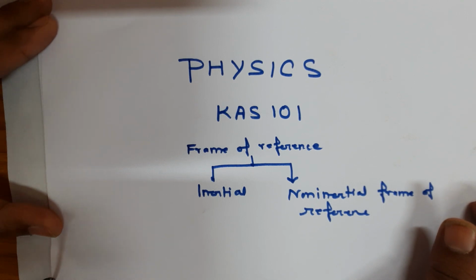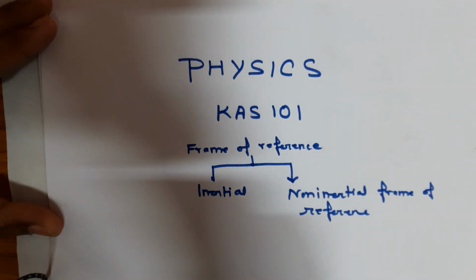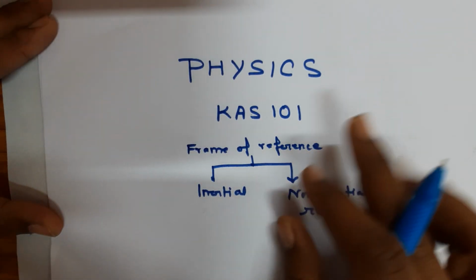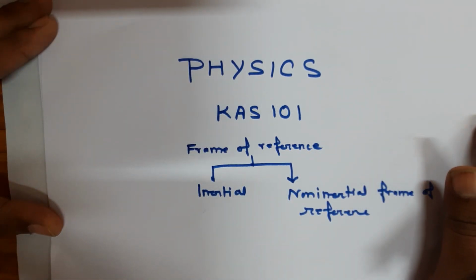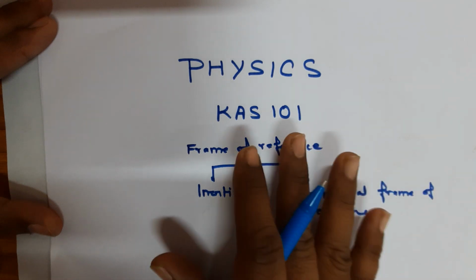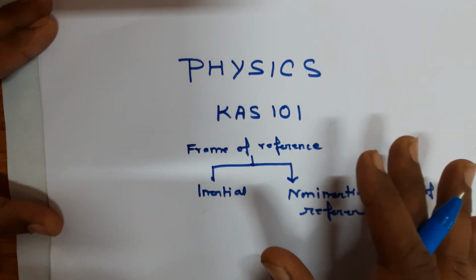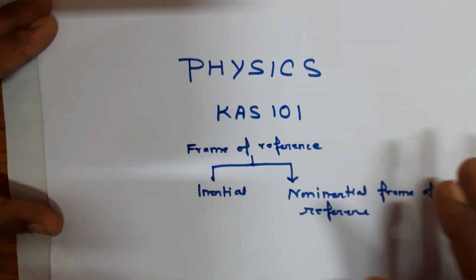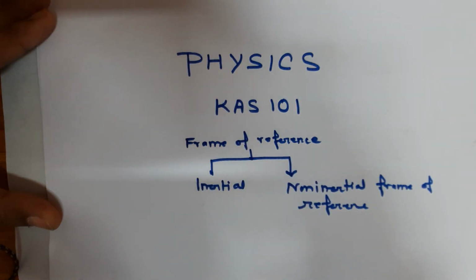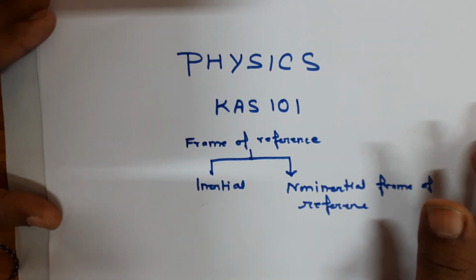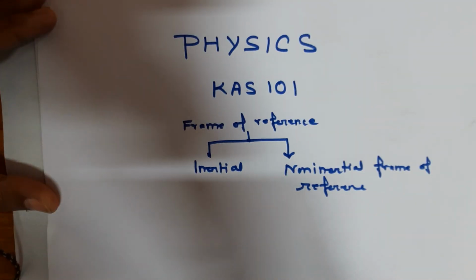In the last class, we were discussing the frame of reference. In order to describe the motion of a body, we should essentially know with respect to what this motion has been measured. If we imagine a coordinate system attached with a rigid body and describe the position of any particle or event in space relative to it, then such a coordinate system is known as a frame of reference. Therefore, we can say that frames of reference are required to describe the motion of any body.